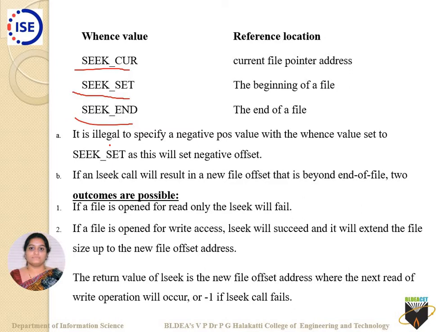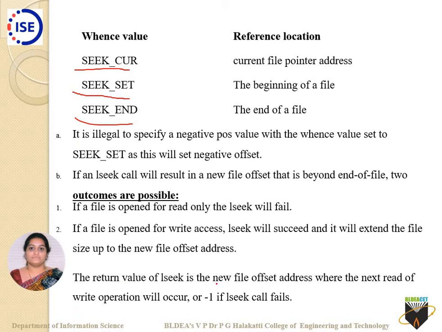Keep in mind it is illegal to specify a negative pos value with whence set to SEEK_SET, as this would set a negative offset. Always have a positive pos value there. If an LSeek call results in a new file offset that is beyond the end of the file, two outcomes are possible. First, if the file is open for read only, the LSeek will fail. Keep that in mind. If the file is open for write access, the LSeek will succeed, and it will extend the file size up to the new file offset address.